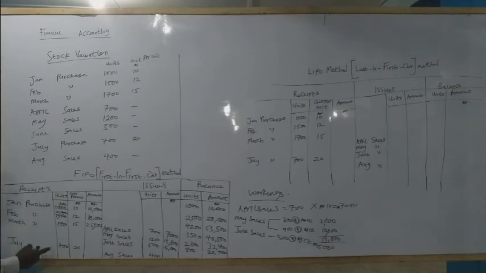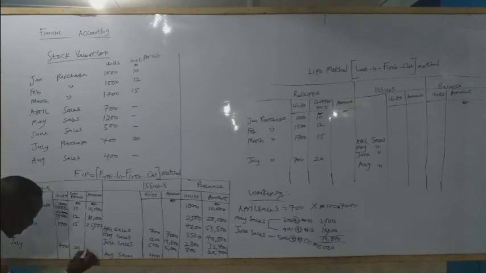Then, before we now come to August, we have to come to July. We are treating them based on the month. So in July, we issued out 700, meaning that the balance in the store will also increase by 700. At what price? At 20 naira. So 700 times 20, we have 14,000.